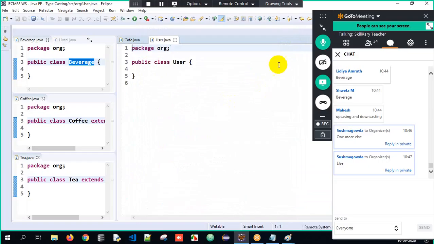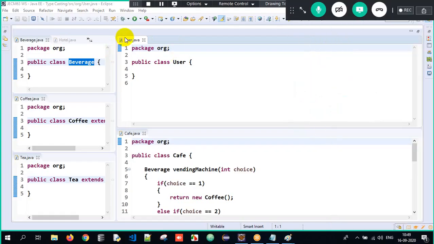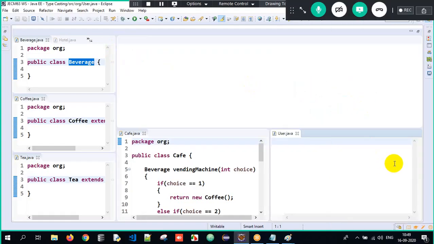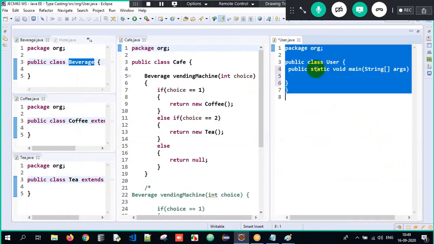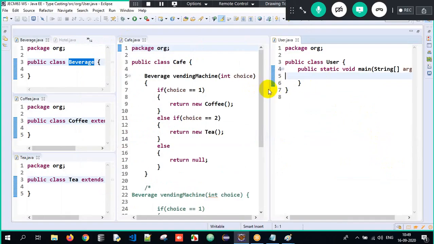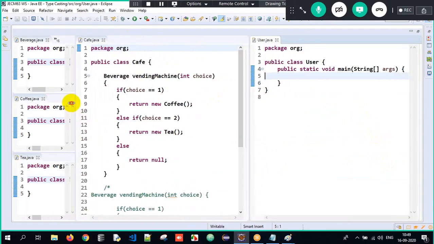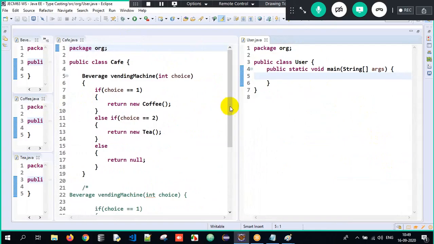I'll create one more class called user. So now here, first of all, what am I supposed to do? I will have my main method wherein the execution will start. Can I make use of the Scanner class here? Accept dynamic input, sir. I can do it in a beautiful manner here. No one is going to question me.